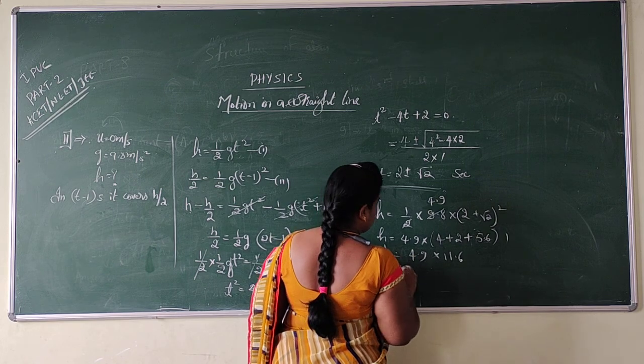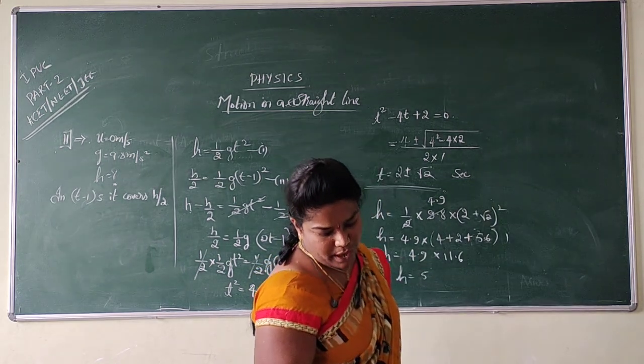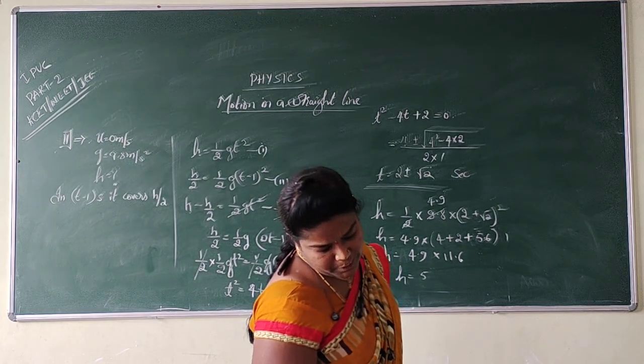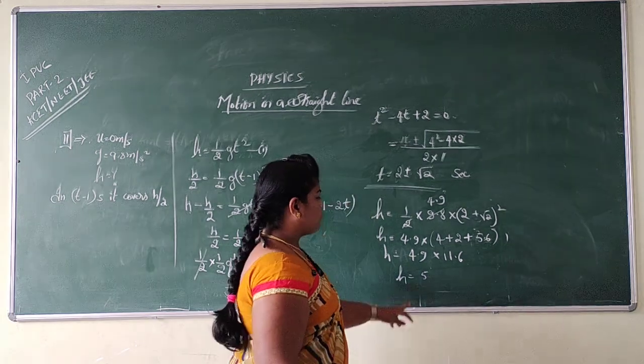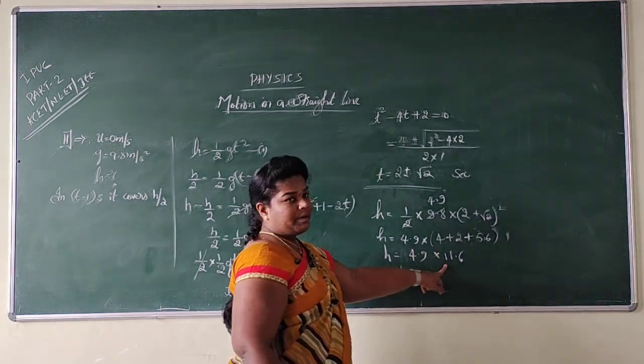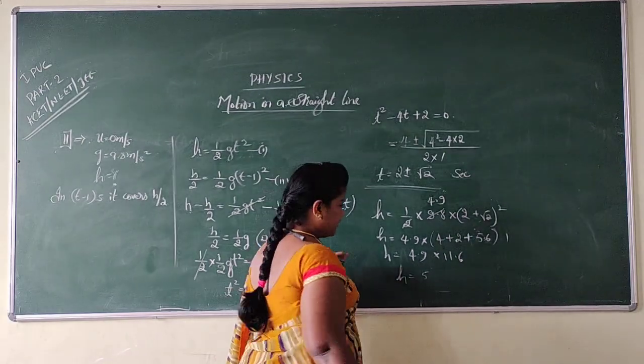So the total value you will get, you have the options, that is 19.6, 50, 57 and 78.4. So 4.9 into 11.6. 4.9 is nearly 5, 5 into 11 is 55. Nearly 55.